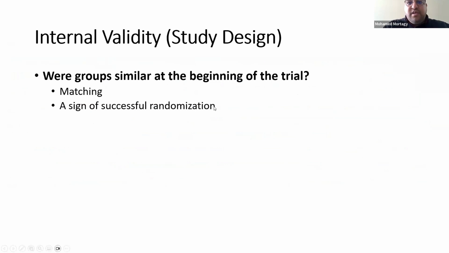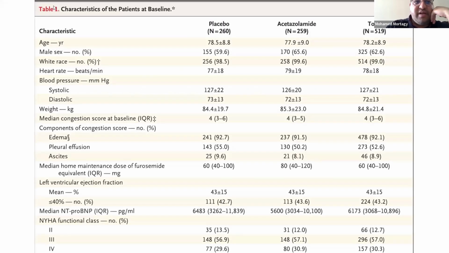And then you have to decide, if they say the study was randomized, we have to really judge that. Is the randomization successful or not? How are we going to do this? You look at table 1. Table 1 is the baseline characteristics of the study.